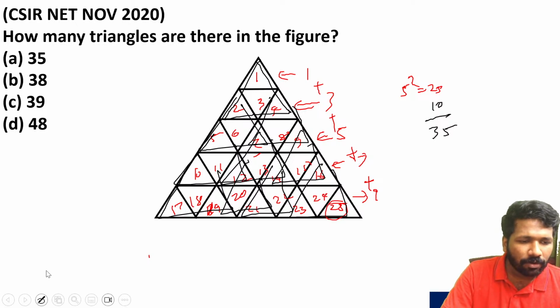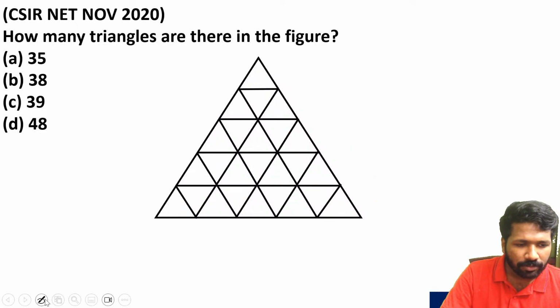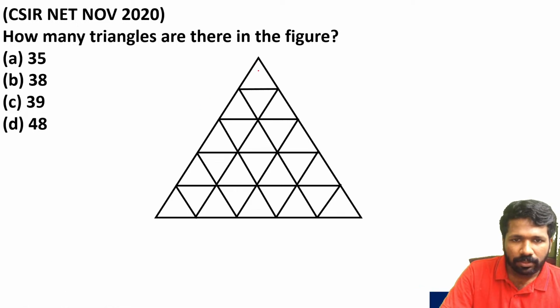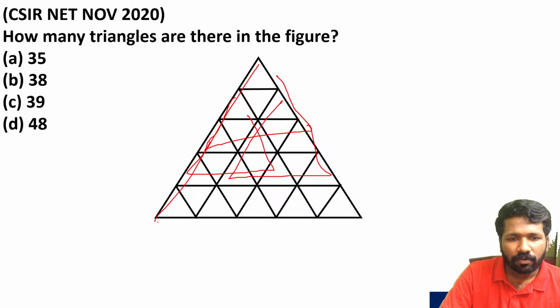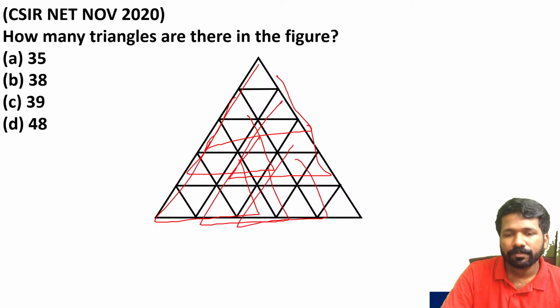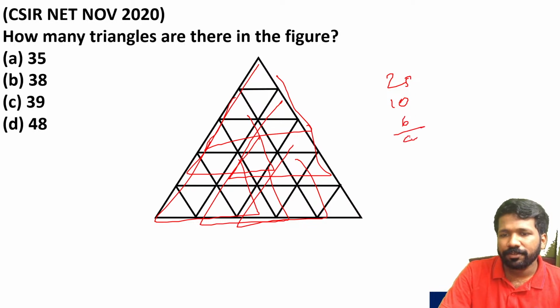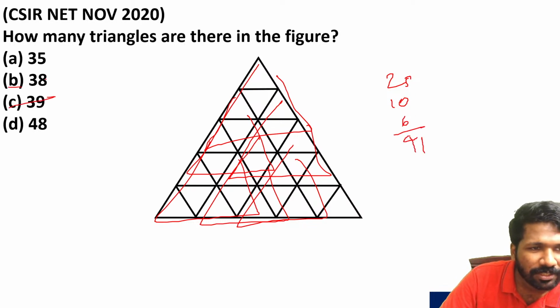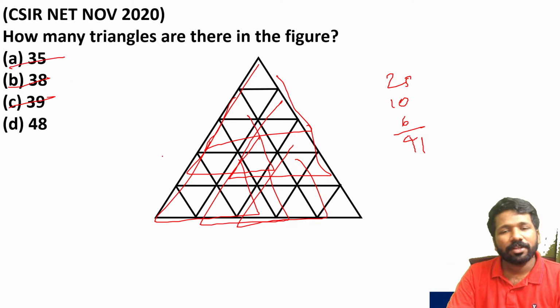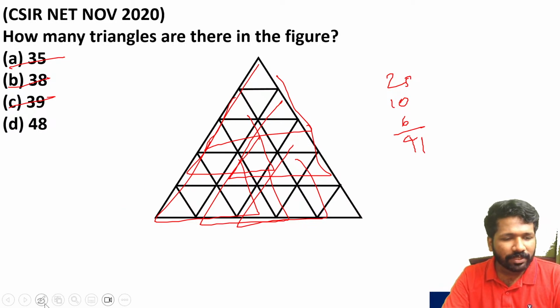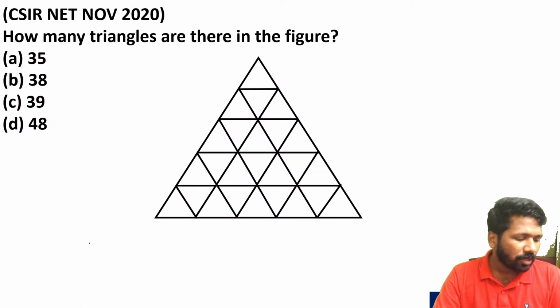Now the 3-row involved ones we will count. These three, 1, 2, 3, 4, 5, 6. That means 25 plus 10 plus 6, that itself is 41. Now look at the options. These 3 options are below 41, so that itself eliminates those 3 options. There you can stop your solution, but if you want to see the exact count, because this is 41 and the answer is above 41, that is why we got 48 as the answer.